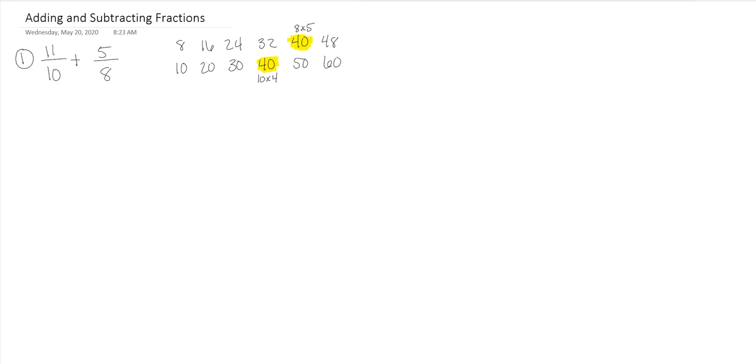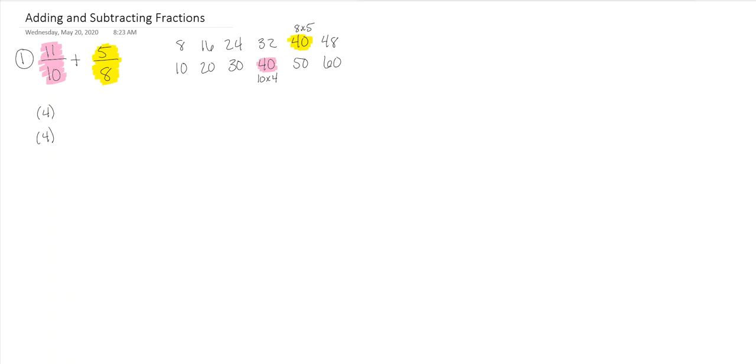So let me change these colors so that I can make them match. Our 8 times 5 means we're going to multiply both the top and the bottom by 5, because we already have the 8 on the bottom. And for this one, we already have the 10 on the bottom, so we multiply the top and the bottom by 4.